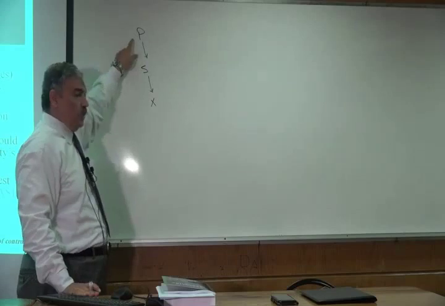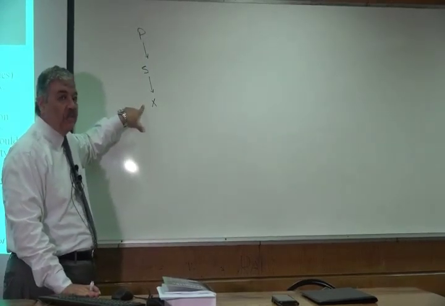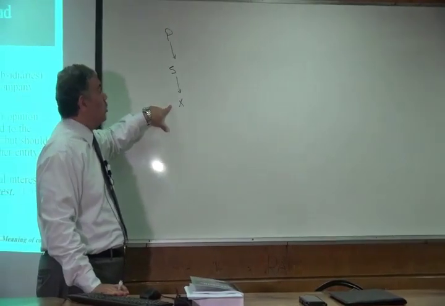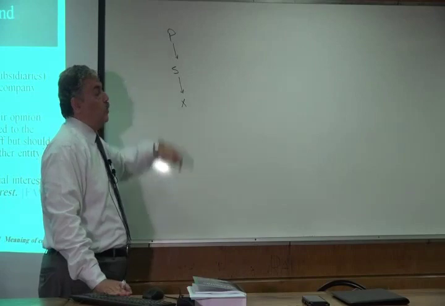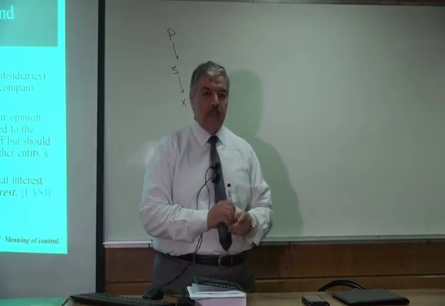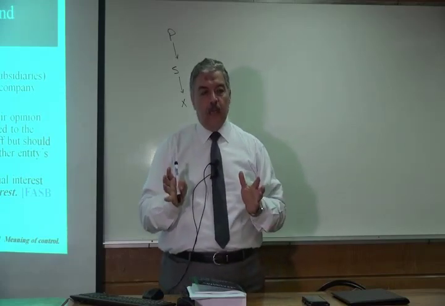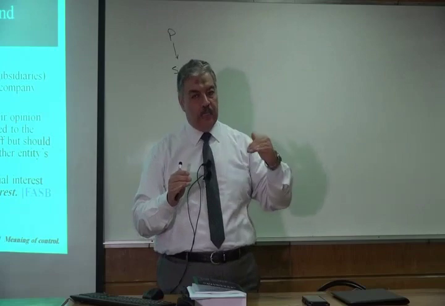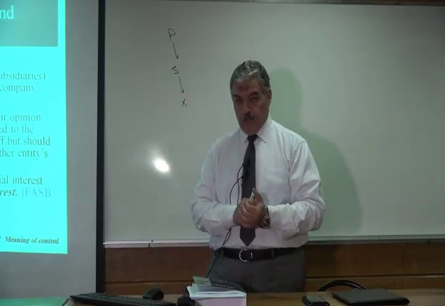P does not own a majority interest in X, but still it can direct its decisions. So in this case, X is one of the subsidiaries of P. So the main point here is control. If one company controls another company, then we have the parent-subsidiary relationship, and consolidated financial statements must be prepared.